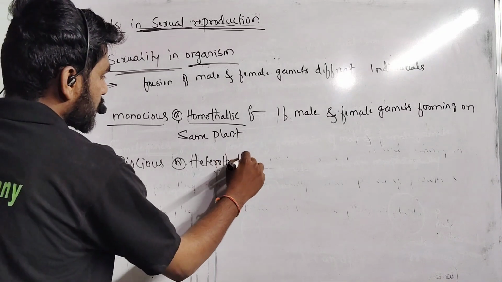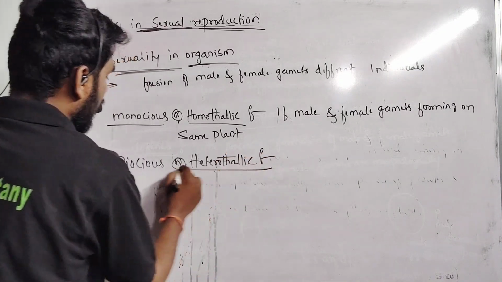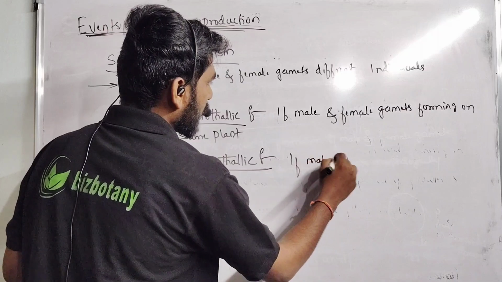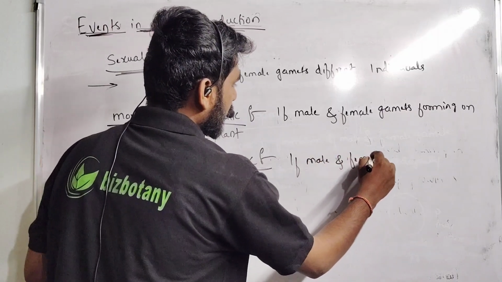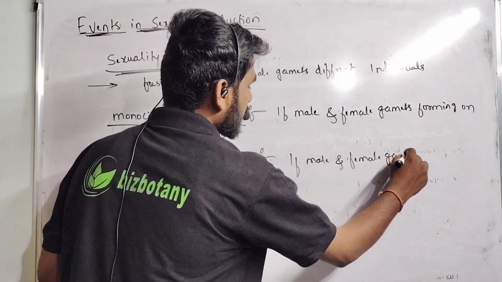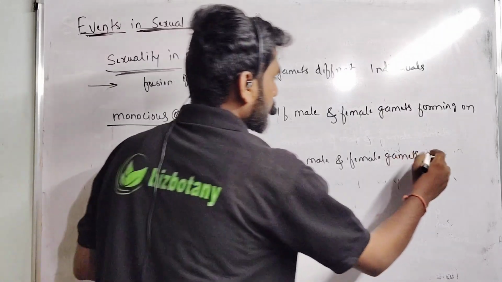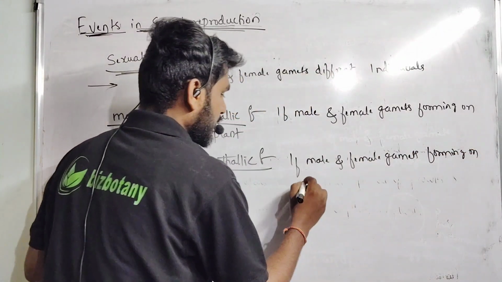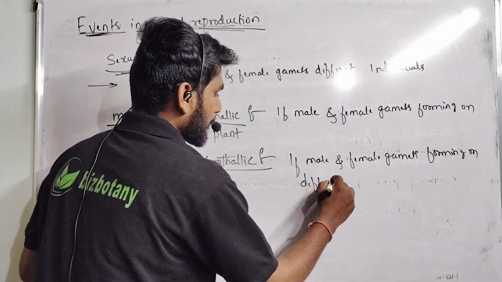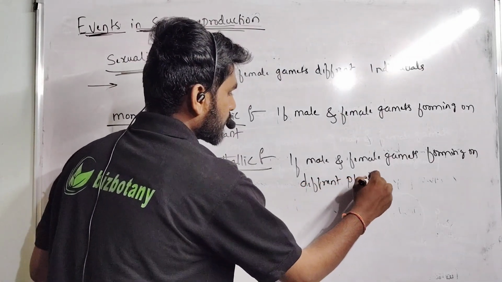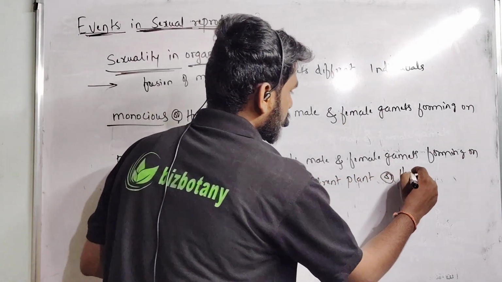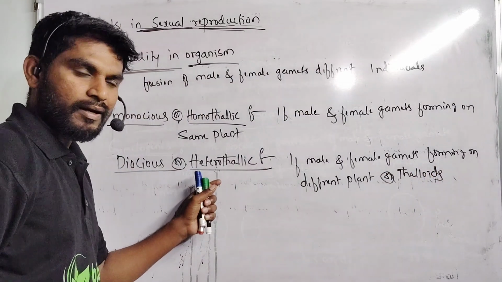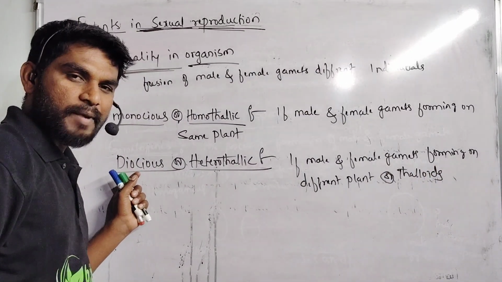Heterothallic or dioecious means male and female gametes are forming on different plant bodies, on different plants or thallus. Such plants are known as heterothallic or dioecious plants.